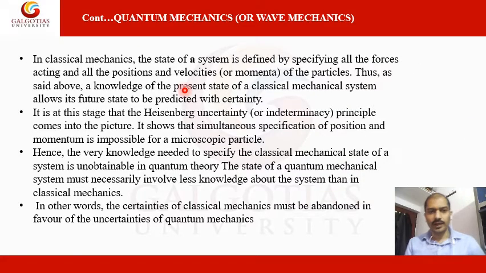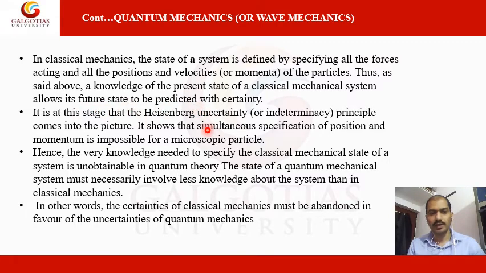In classical mechanics, the state of a system is defined by all the forces acting and all the positions and velocities of the particles.